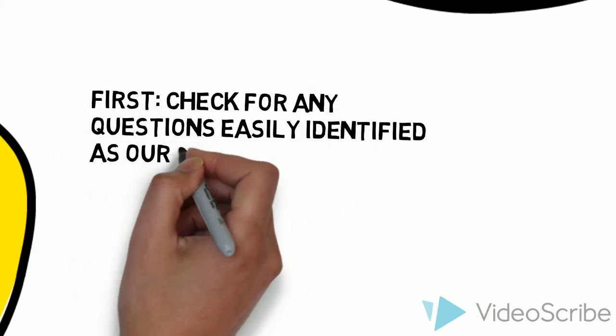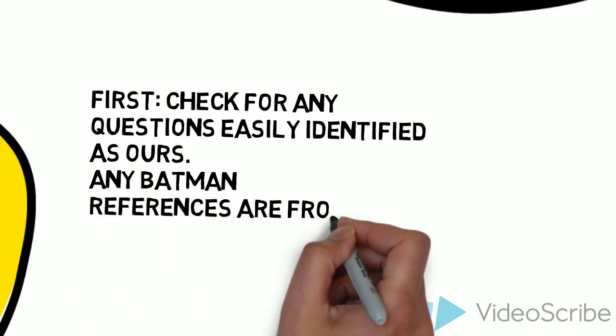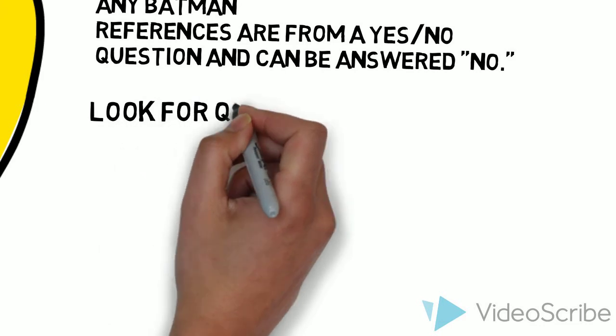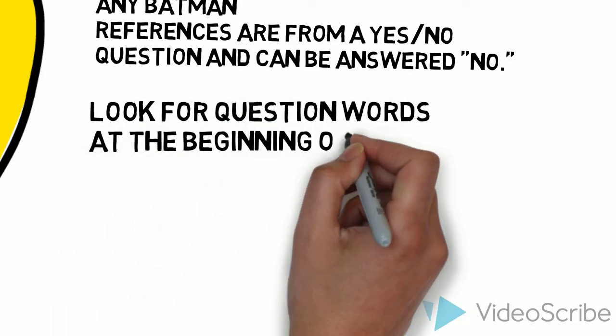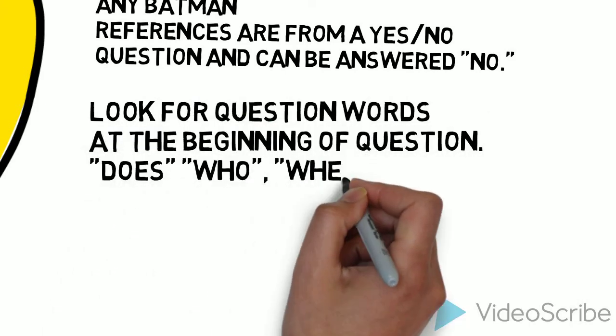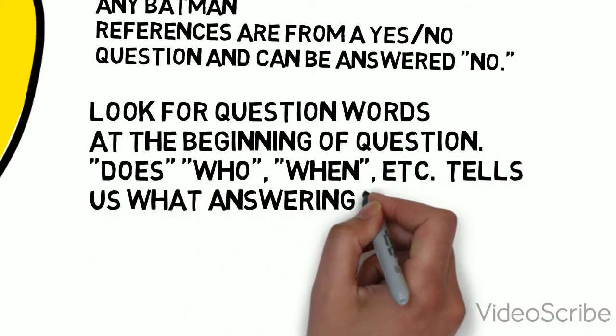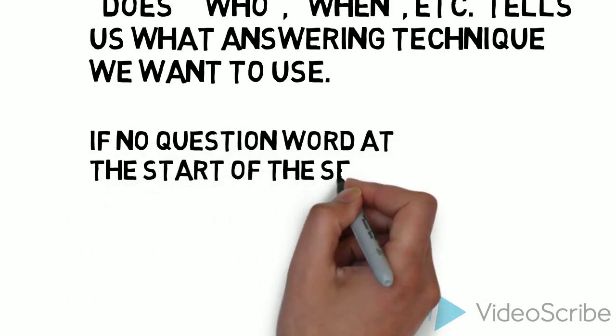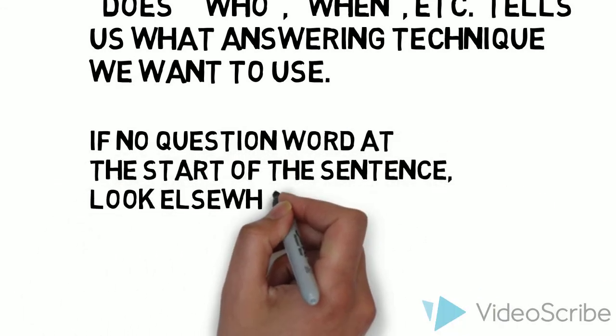First thing in our answering module, we want to see if it's one of the questions that we made. That's pretty easy to spot if one of our bogus names like Batman or Sherlock Holmes came in. If we see that, we can just answer no straight away. Next, we want to look for question words at the start of the question, like does, who, when. That tells us exactly what sort of entity we're looking for and what answering technique we want to use. We can narrow it down a lot.